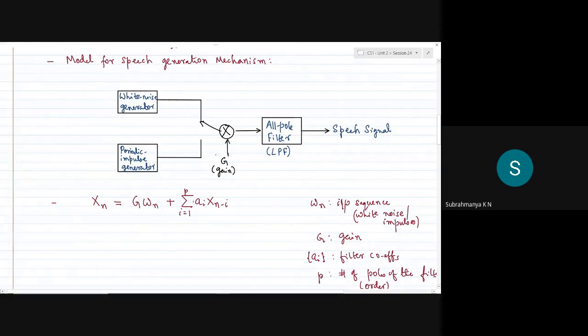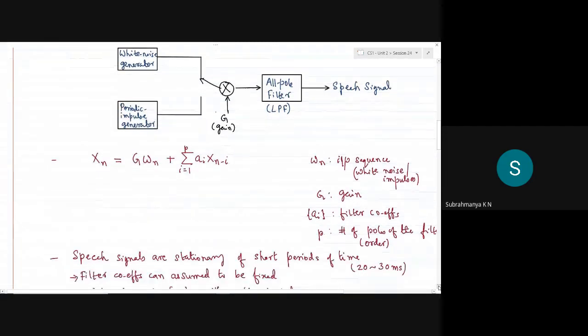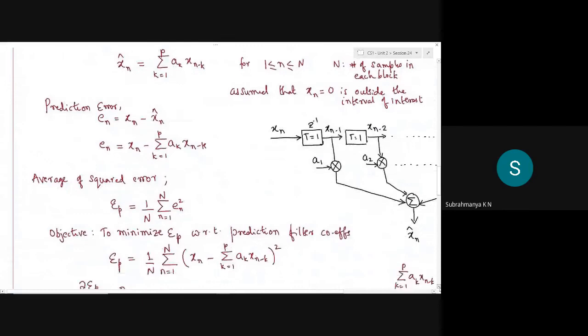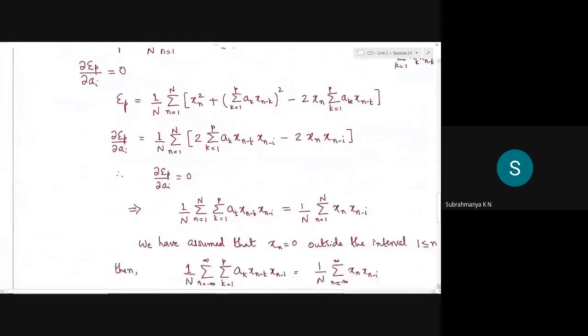Whatever error comes will definitely be from the first term, G times Wn, where n is one sample, and as we know we have taken capital N samples in each block.